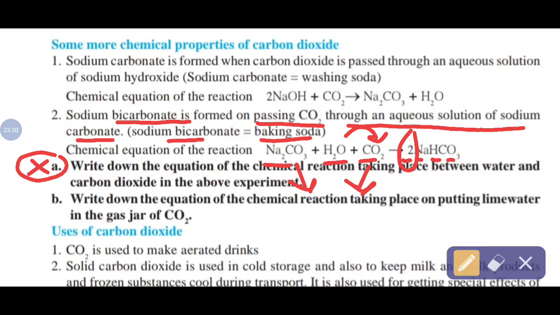Next, B1 is given here. Write down the equation of the chemical reaction taking place on putting lime water in the gas of carbon dioxide. So this reaction is already explained on that previous page. Clear? That is the answer. So the answer is already explained. When freshly prepared lime water and carbon dioxide gas is passed through it. Next.